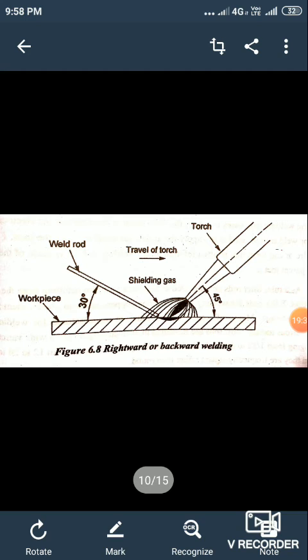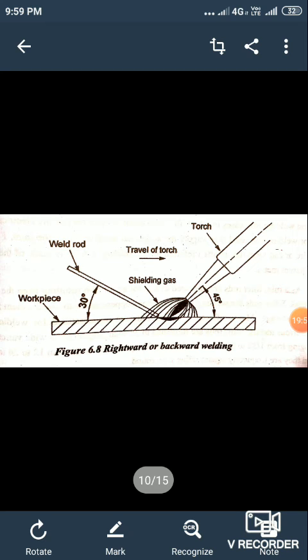The flame can be used for welding and cutting. All types of metals can be welded. The cost of equipment is less. The gas welding technique can be used in a factory or in the field. Maintenance cost of gas welding equipment is less.